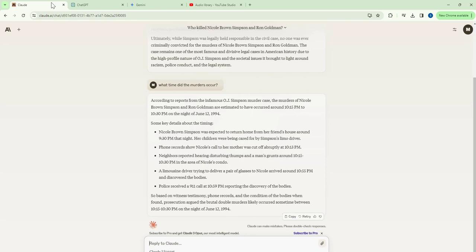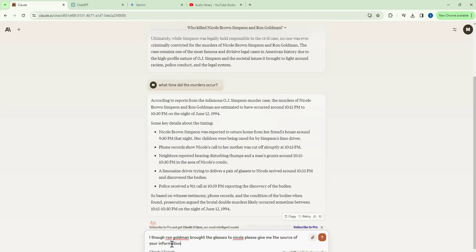Now, based on my understanding of the case, I can already see that there's some information that might not be correct here. Like a limousine brought the glasses to Nicole. I thought it was Ron Goldman that brought the glasses to Nicole, but who knows? Let me ask Claude this question. I thought Ron Goldman brought the glasses to Nicole. Please give me the source of your information.